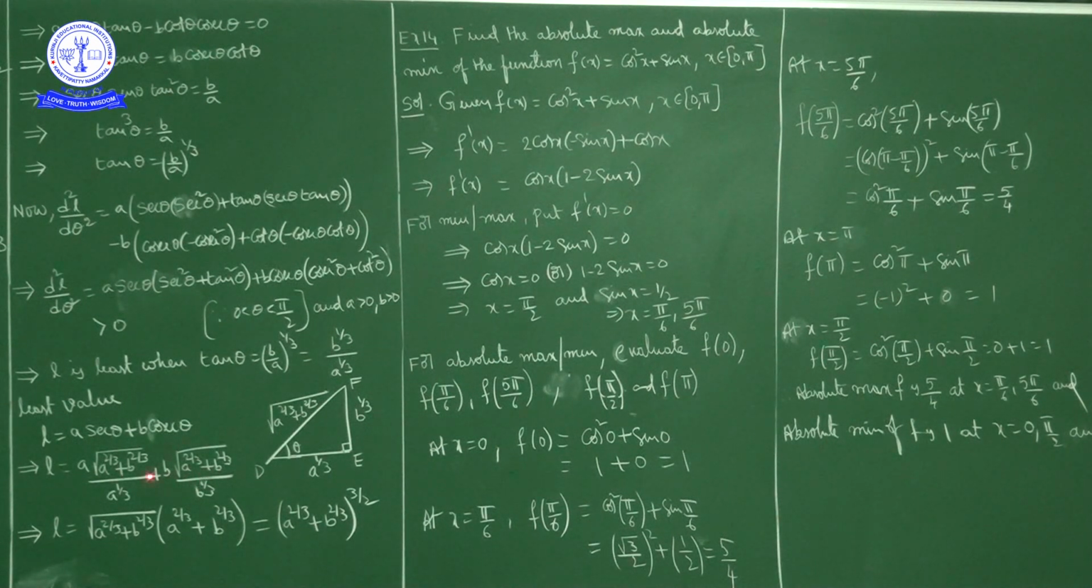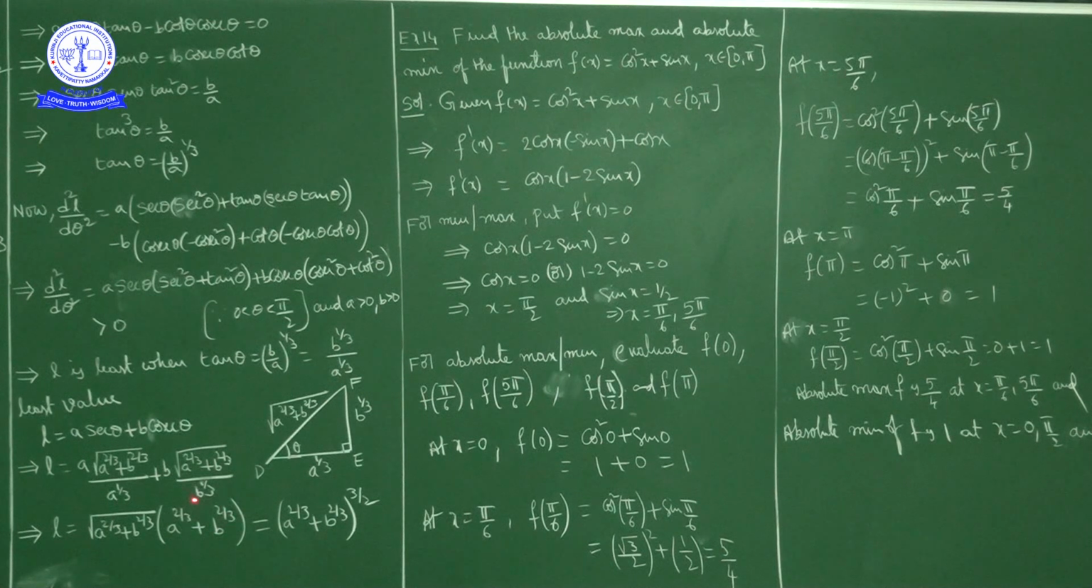So from these two terms, if you observe the numerator, square root of a power 2 by 3 plus b power 2 by 3 is common, no? We take it common. So what we have here is a by a power 1 by 3. A by a power 1 by 3 is a power 2 by 3, because a we can write as a power 1 by 3 into a power 2 by 3. So a power 1 by 3 into a power 2 by 3 by a power 1 by 3: the a power 1 by 3 in numerator and denominator cancel. So here we have a power 2 by 3. Similarly, here we have b power 2 by 3.